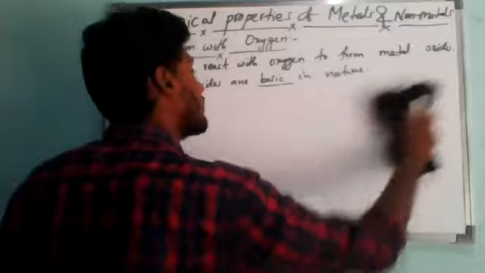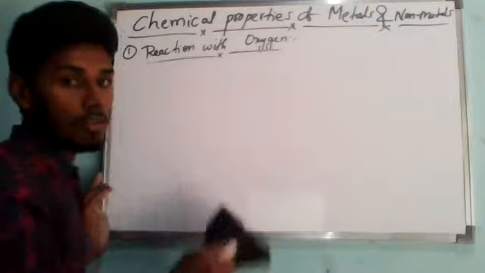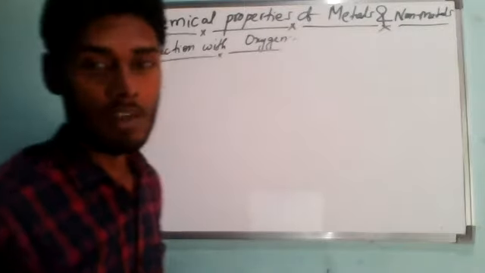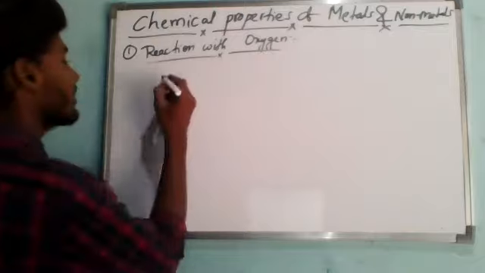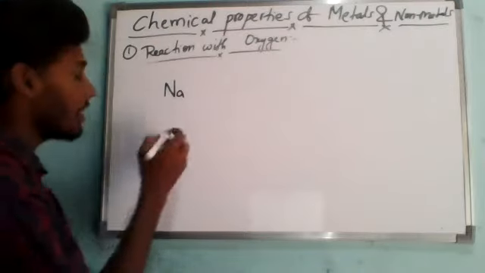Not only this one, any kind of metal, if it reacts with oxygen, will form a basic oxide only. Understanding? Now similarly, if we take sodium, sodium is a metal which forms a basic oxide, that is sodium oxide. The sodium symbol is Na, you remember, not N, not S.